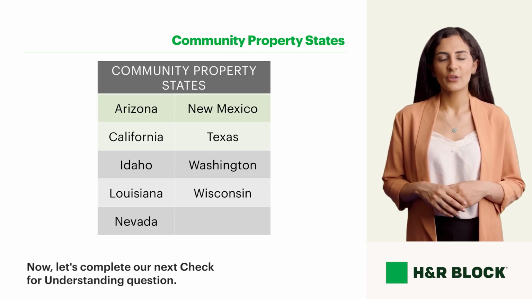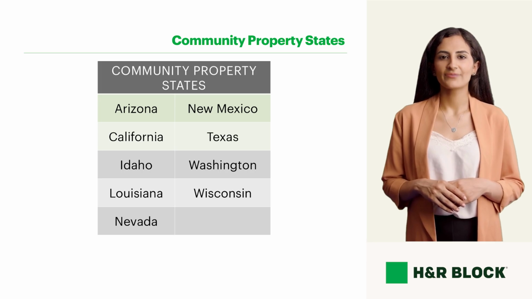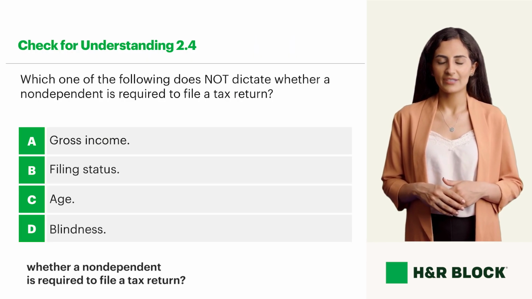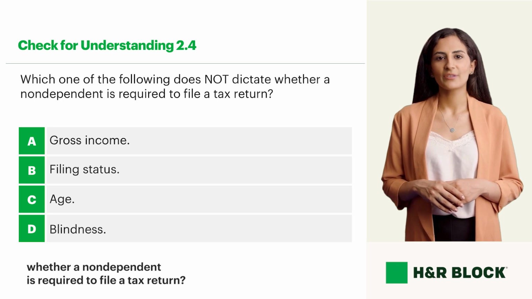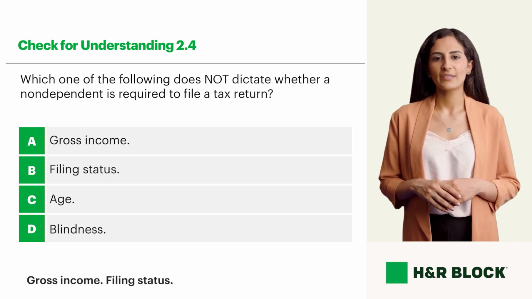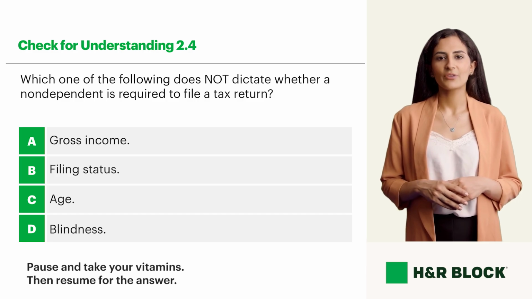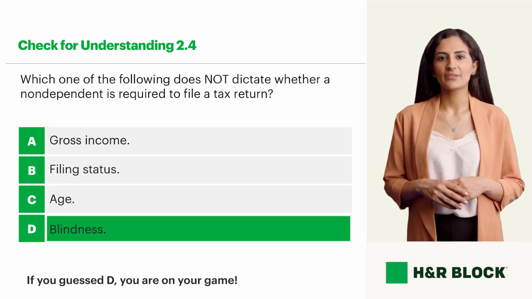Now, let's complete our next check for understanding question. Which one of the following does not dictate whether a non-dependent is required to file a tax return? Gross income, filing status, age, or blindness? Pause and take your vitamins. Then resume for the answer. If you guessed D, you are on your game.